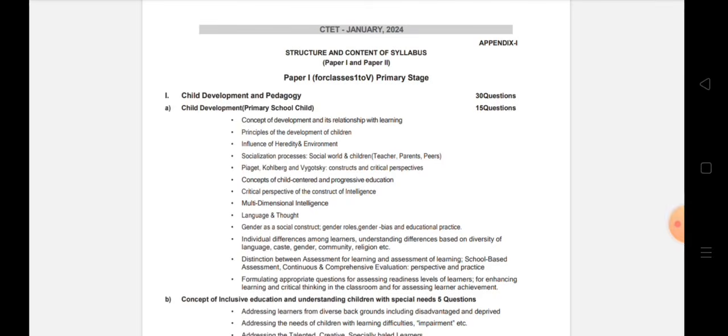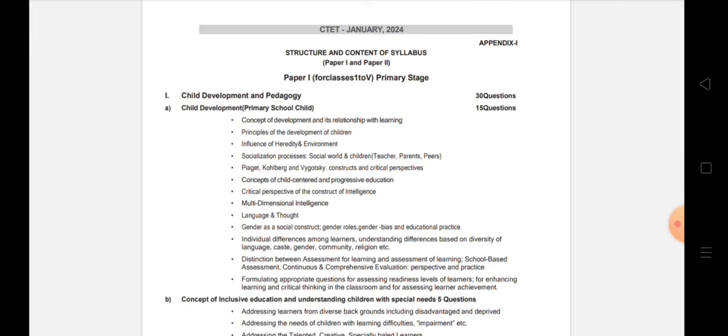Today we will be discussing the syllabus for CTET, the Central Teachers Eligibility Test. The Central Teachers Eligibility Test is also like the Meghalaya Teachers Eligibility Test. However, the difference is that MTET is for the state government and CTET is for the central government. So if you wish to work under the state government, you have to crack MTET, and if you wish to work under the central government, you have to crack the CTET exam. The CTET and MTET syllabi are quite similar, especially the pedagogical portions.